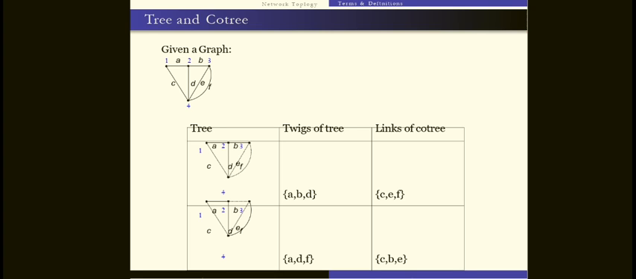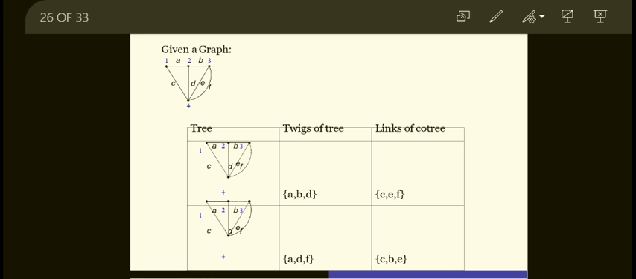Links of the co-tree. What is a co-tree? Co-tree is the complement of the tree. We will say the T shape is the tree. So how do we get the others, C, E, F? This is the co-tree. So in the given figure, you observe that the twigs of the tree are A, B, D and the links of the co-tree are C, E, F.